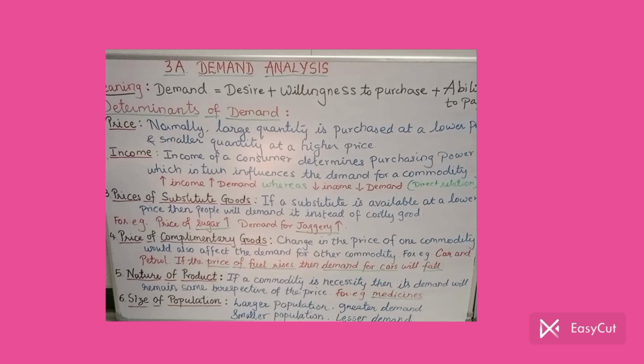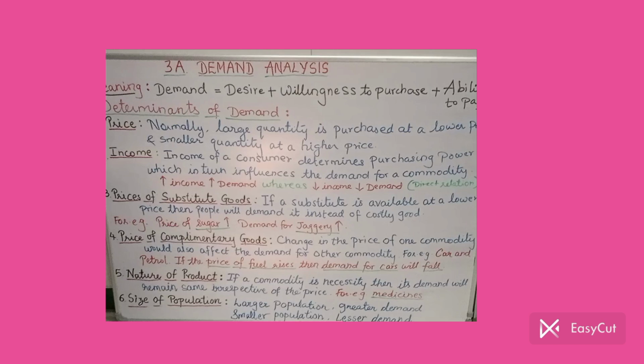Naturally, the demand for any product is determined by its price. Normally a large quantity is purchased at a lower price. If a particular product is available at a lower price, people prefer to buy a larger quantity of it. Whereas if the price is higher, people tend to buy a smaller quantity, because they feel that the price is higher now, so we will buy less, and once the prices fall, we may buy more afterwards. That's why larger quantities are purchased at a lower price and smaller quantities at a higher price.